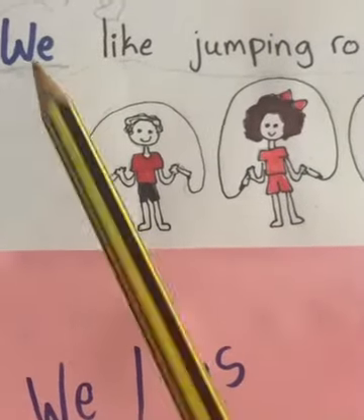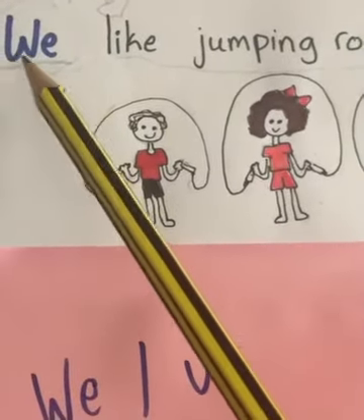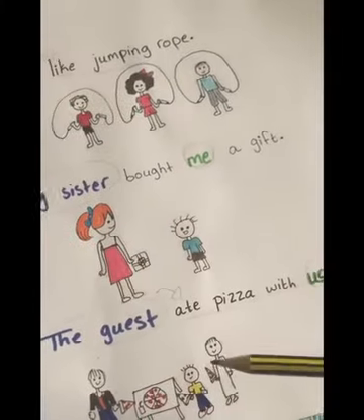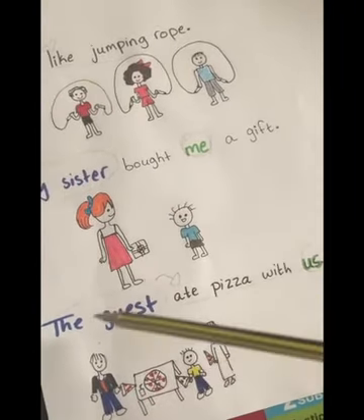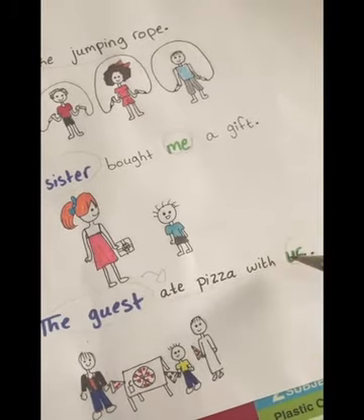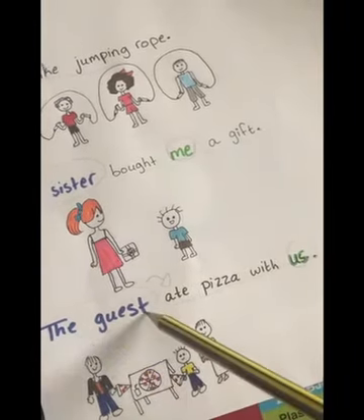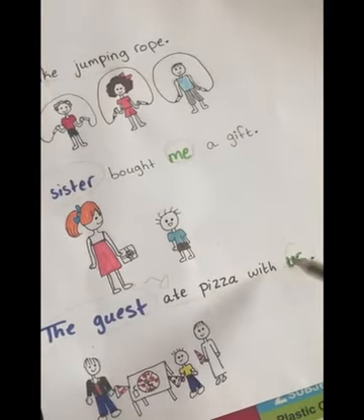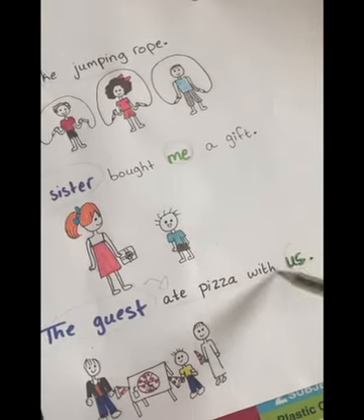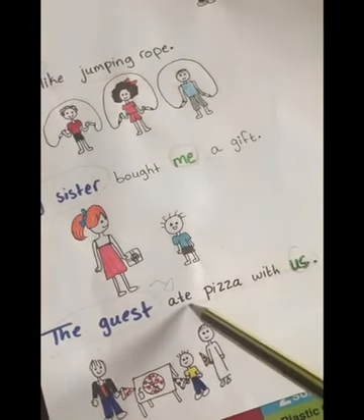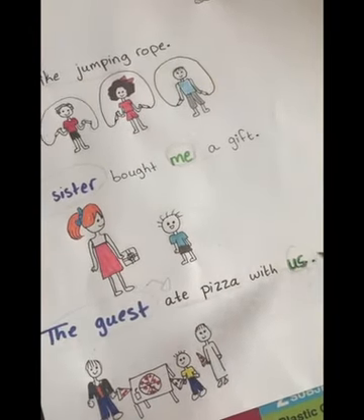So we used we because it's the subject part of the sentence. Now, and here this boy is saying the guest ate pizza with us. Okay, he means this guest. The guest is the subject, ate pizza with us. He didn't use we. Why he used us? Because us comes at the predicate part of the sentence, okay?